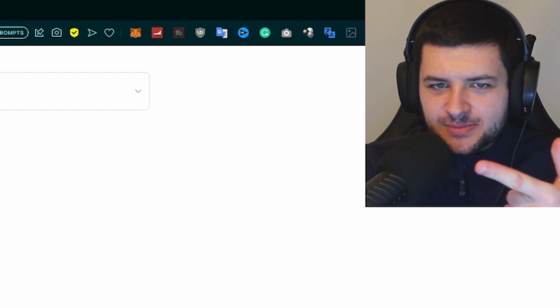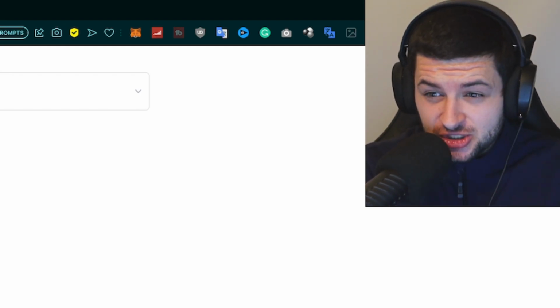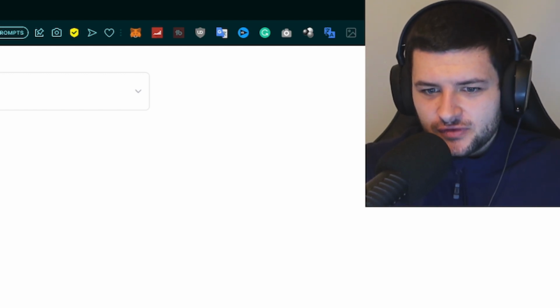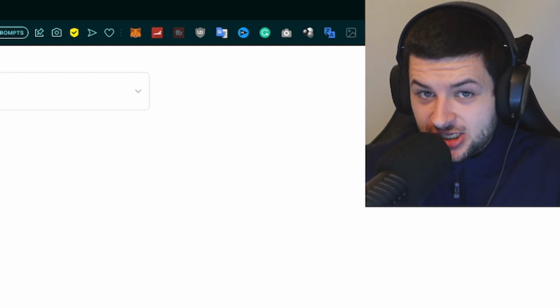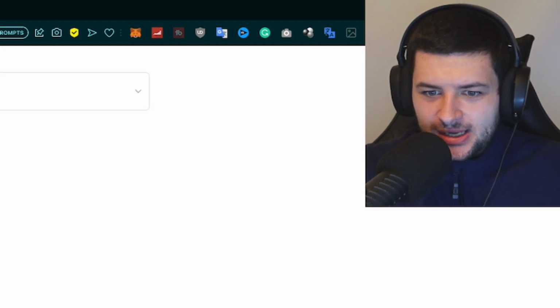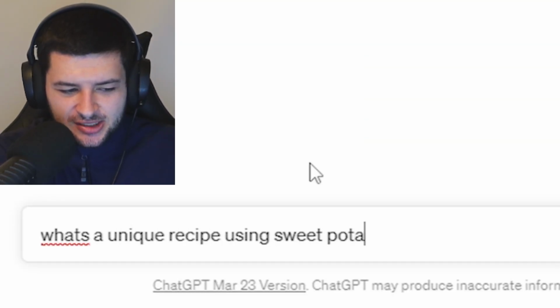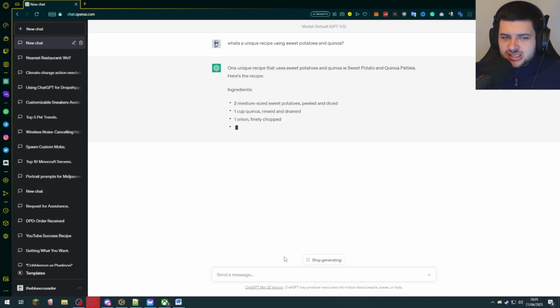This is great for recipe ideas, for ingredient substitutions, just to level up your cooking. And it's great if you just have random leftover ingredients and you need ideas for dishes to cook with them. Let me give you a few ideas. So we could type in, what's a unique recipe using sweet potatoes and quinoa? And let's just see what it gives us.